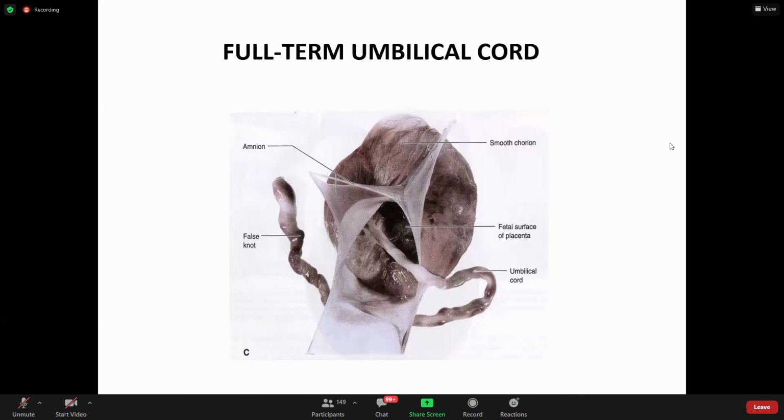A knot forms in the umbilical cord, and that is called a true knot. The problem with a true knot is that once a true knot forms, it can compress the cord and the blood supply will reduce. That's a big problem. Okay. Anyway, now coming further,